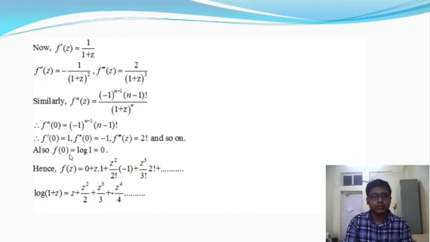As well, f of 0 is equal to log of 1, that means f of z is equal to log of 1 plus z. If we put z equal to 0, we will get log of 1, and the value of log of 1 is 0. Now we are going to put f0, f dash 0, f double dash 0, f triple dash 0, and f to the power n of 0 in the given Maclaurin series.